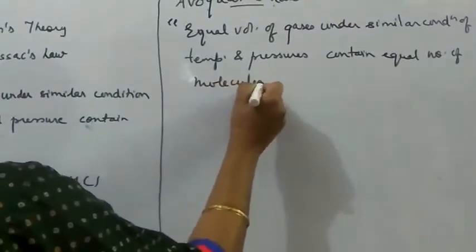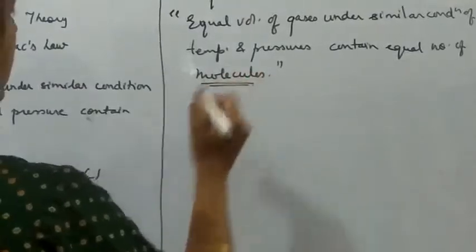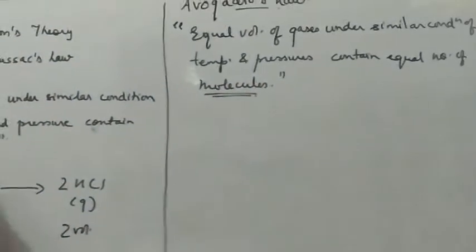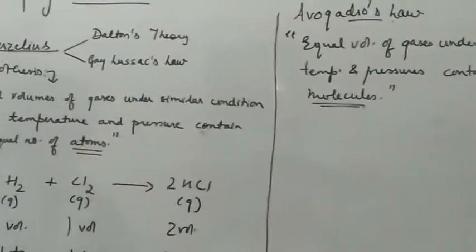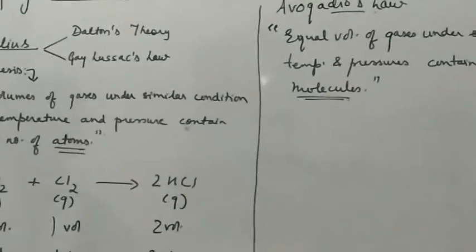So this is the main difference: he changed it so that instead of an equal number of atoms, it will be an equal number of molecules.